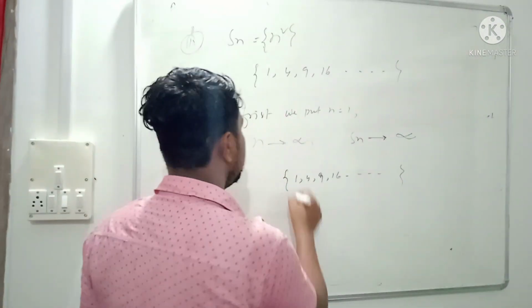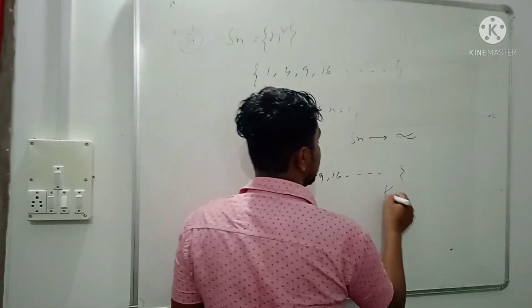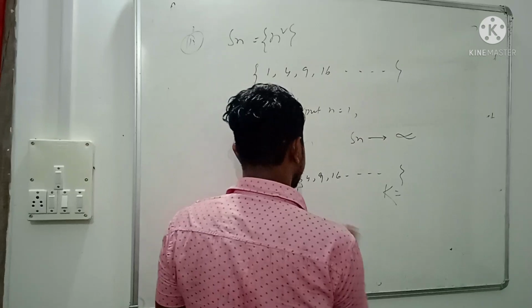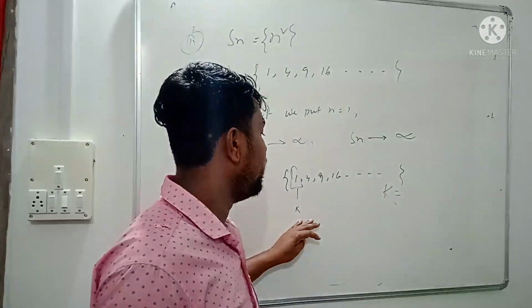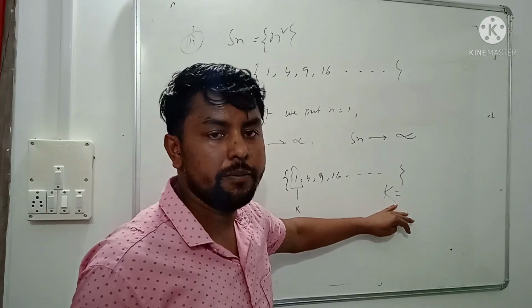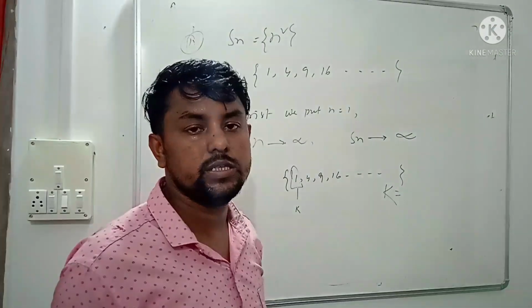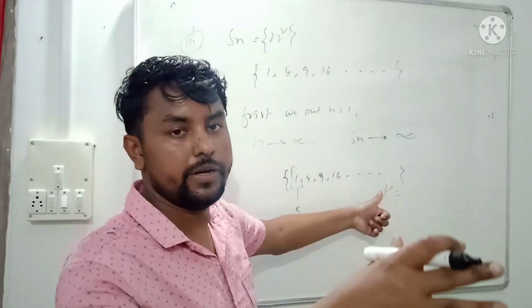It has a lower bound 1, small k, but the upper bound is infinity. Since there is no exact value of capital K, we cannot say that the sequence is bounded, because the upper bound is infinity.